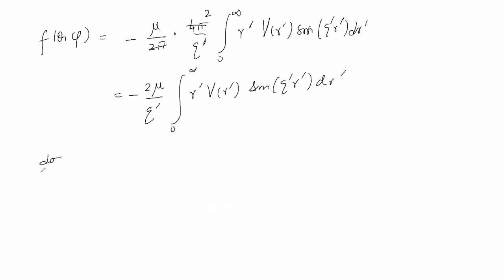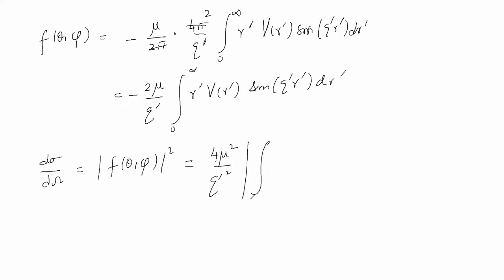Then what will be the expression for the differential scattering cross section? That will be mod of f theta phi squared, and that will be equal to 4 mu square by q prime square, mod squared of the integral 0 to infinity r prime V r prime sine q prime r prime dr prime.